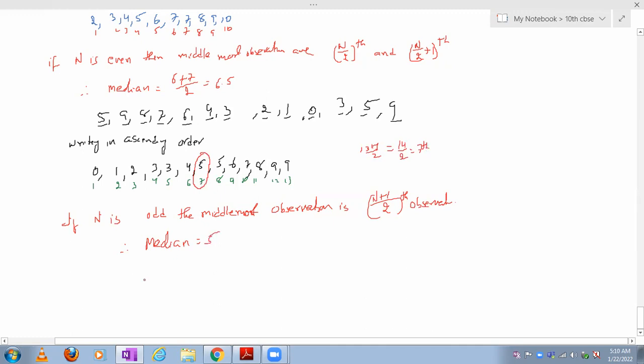So 5 is the median here. Got it? Got it, everybody?